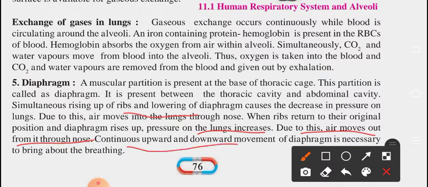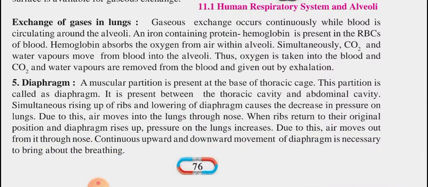Continuous upward and downward movement of diaphragm is necessary to bring about the breathing. Continuous movement is there with the diaphragm, upward and downward, due to breathing. And why it is like this is to adjust the pressure which is coming on the lungs.